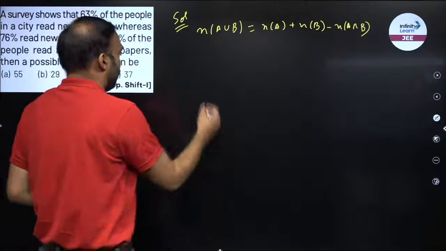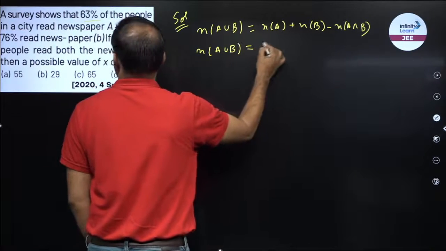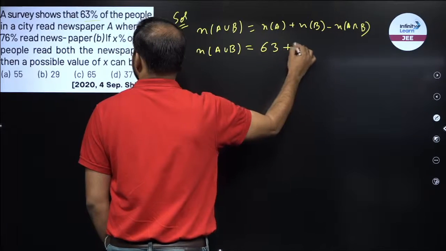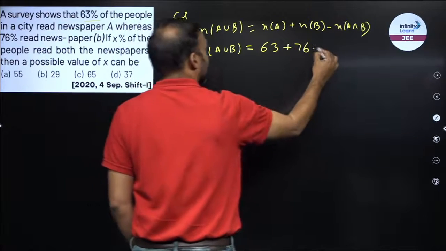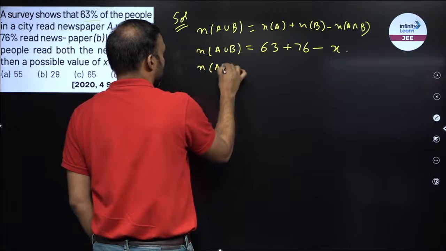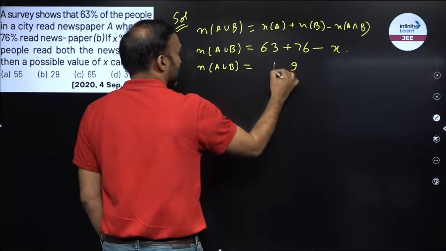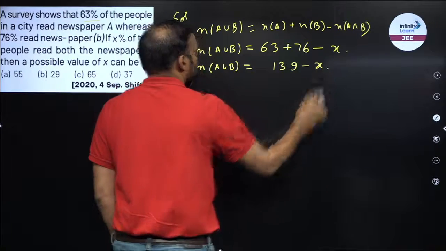Now N of A union B, I don't know. NA we know 63 and NB we know 76. This we know it is X. So N of A union B, this would be 139 minus X.